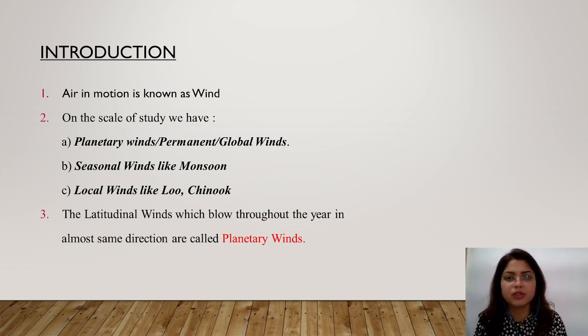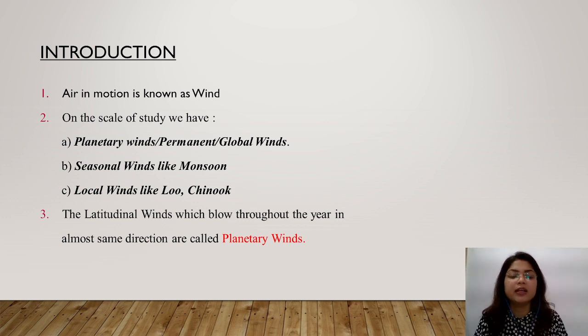So this is about the wind, and there are three different types of wind. First is known as primary wind, also known as planetary wind, permanent wind, or global winds. Why are they named so? Planetary, permanent or global winds, because they are found all over the earth, our planet. They are permanent because they are found at a particular latitude with a constant speed in a constant direction almost throughout the year. And global obviously because they are found all over the globe.